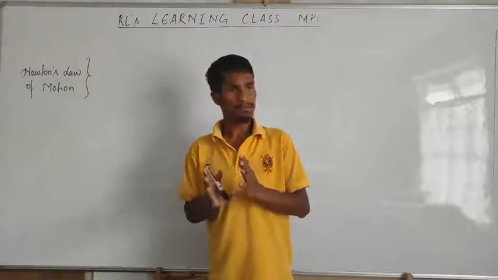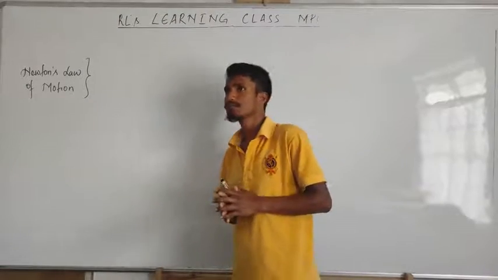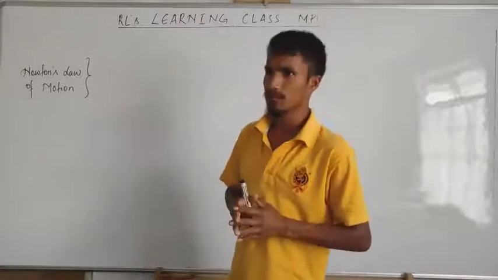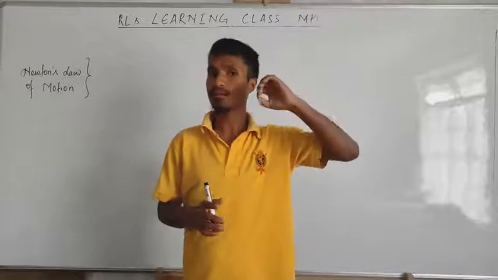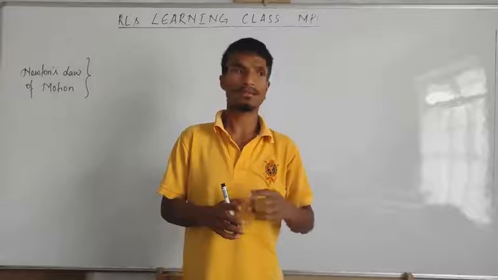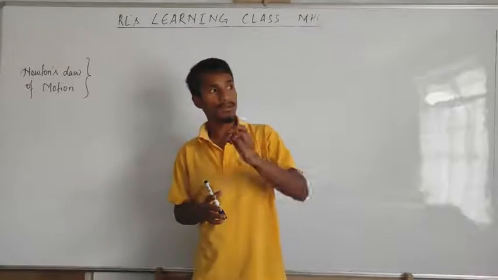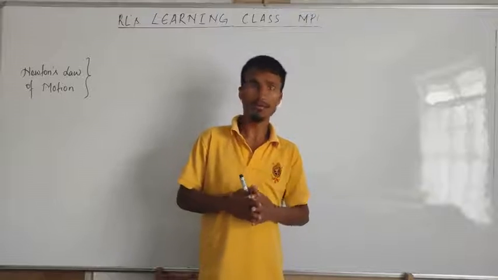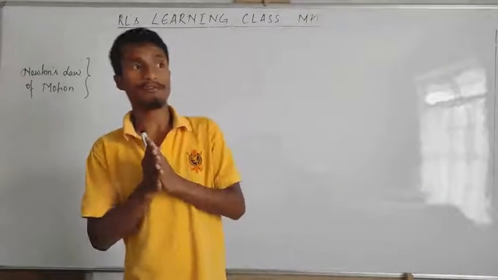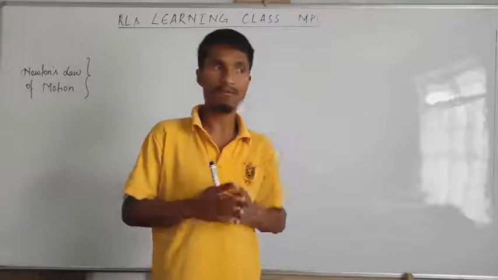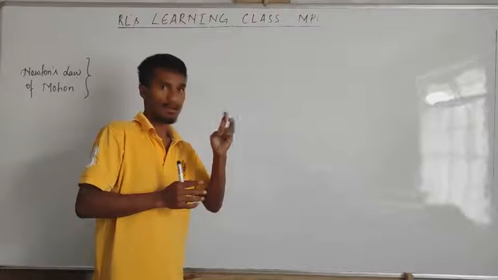Before we move on, at least do remember the first law of Newton. We already gave the statement of the first law of Newton: the body will remain at rest if it is at rest, but the body will be in motion if it is in motion until and unless some external force is applied. And remember, this first law of Newton gives the definition of force. Which law gives the definition of force? First law, second law, third law.